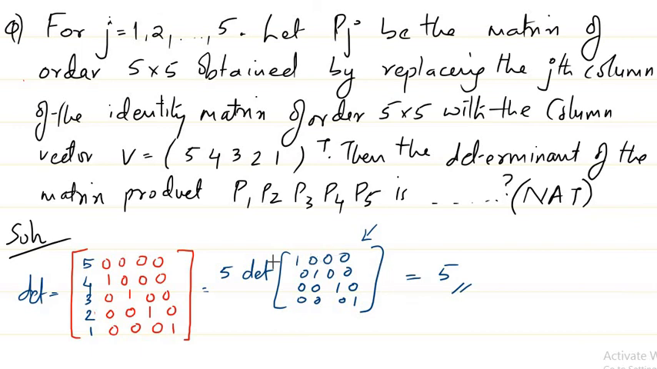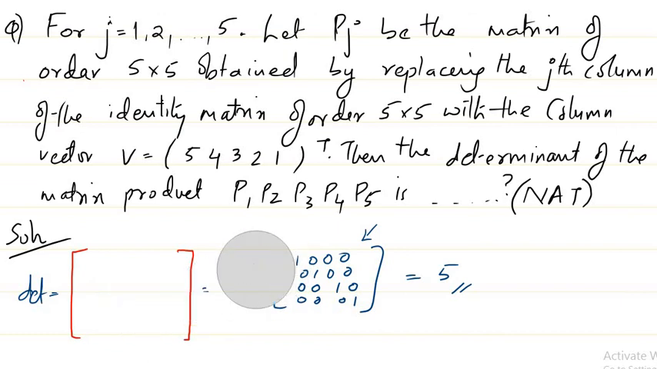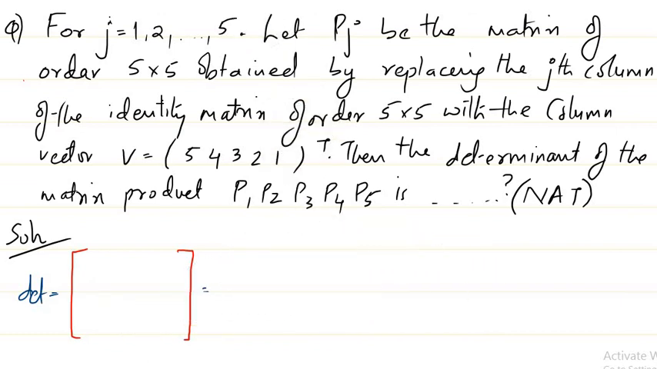Similarly, if I go on to find P2, it's not required to find the complete thing, but we'll just see clearly what it is. So if I take the next matrix, let us see what we get there. 1 0 0 0 0, then we have 0 1 0 0 0, 0 0 1 0 0, 0 0 0 1 0, and this is like this.